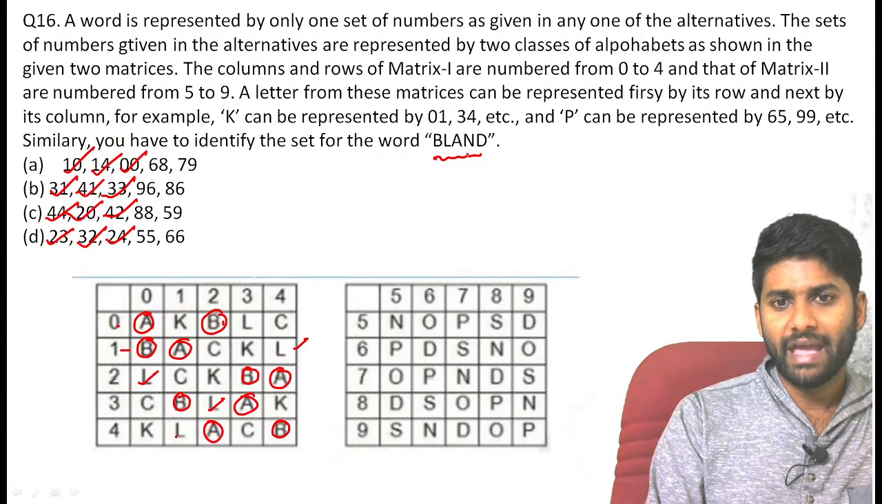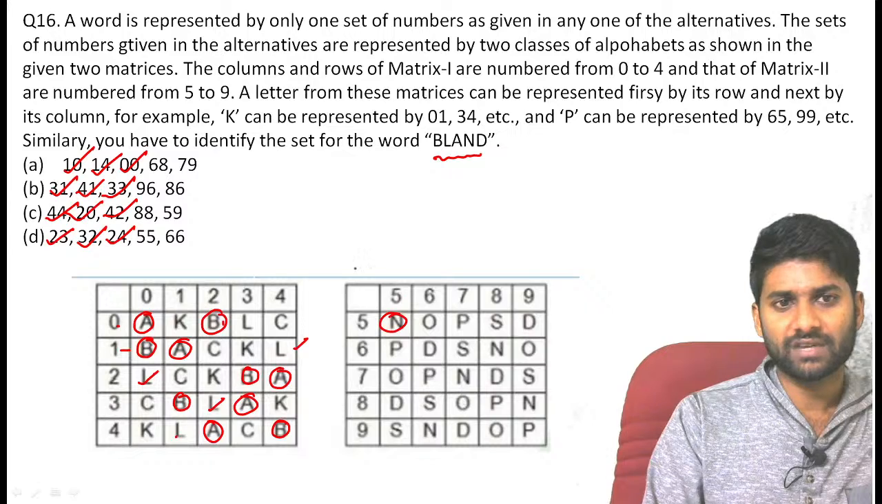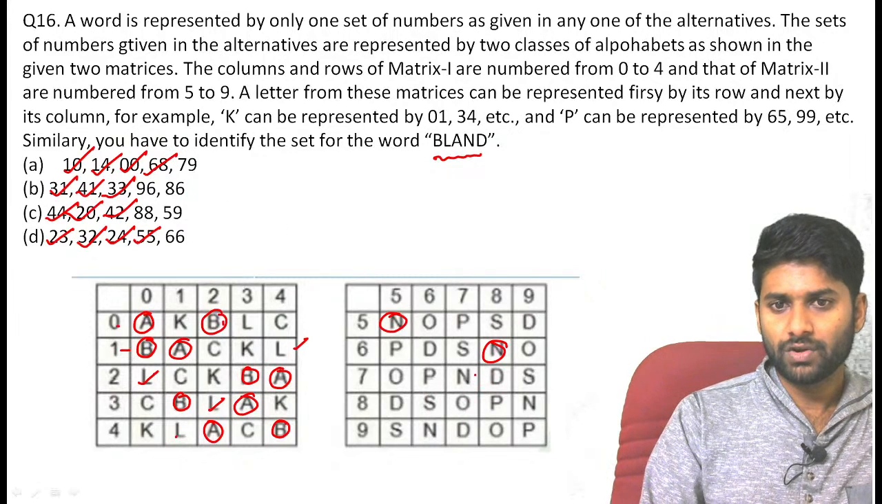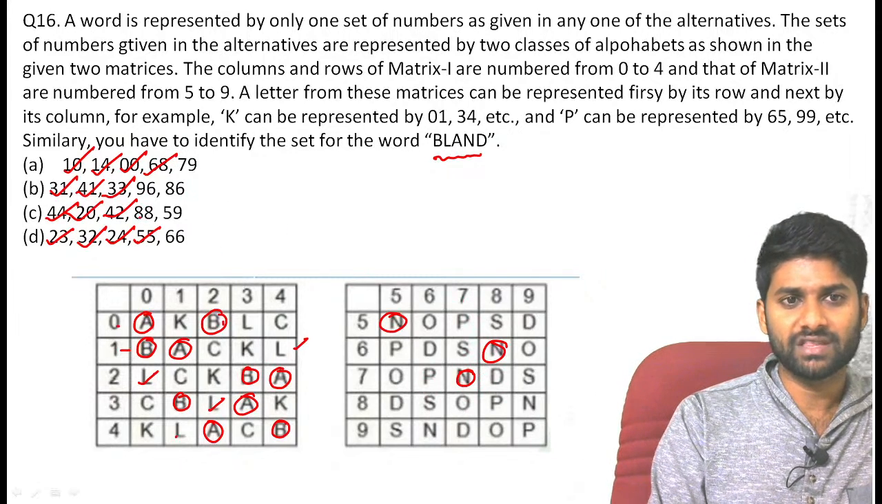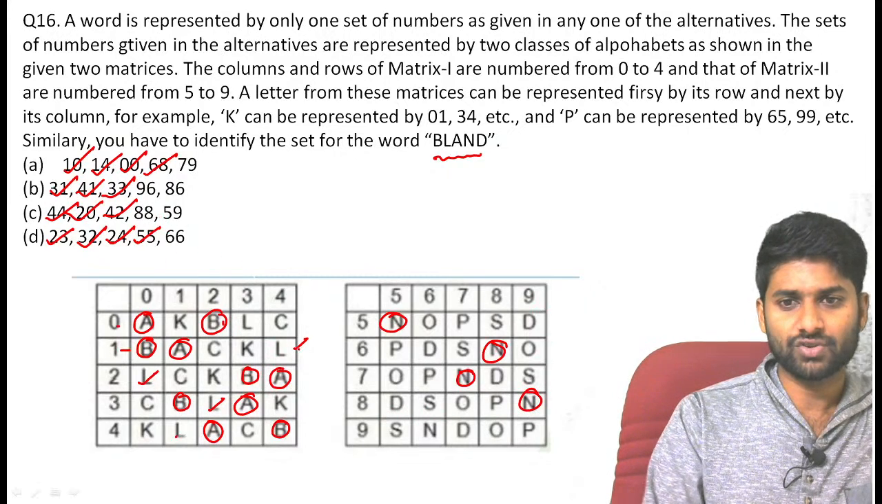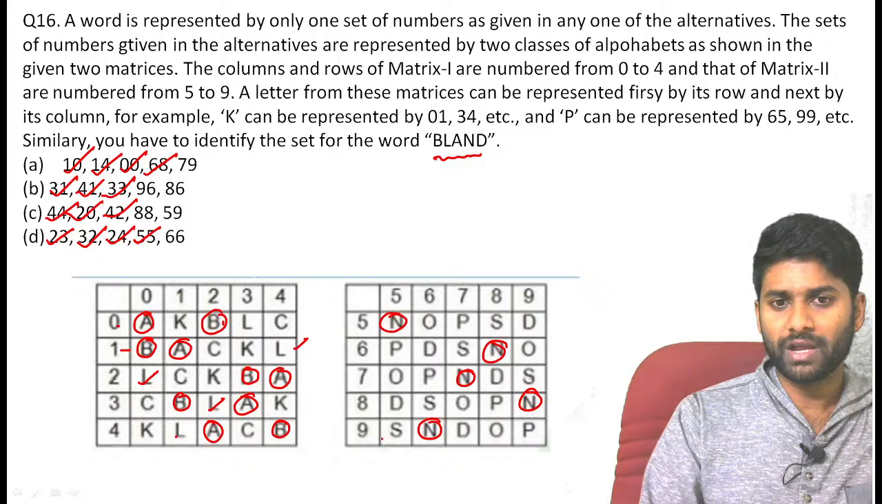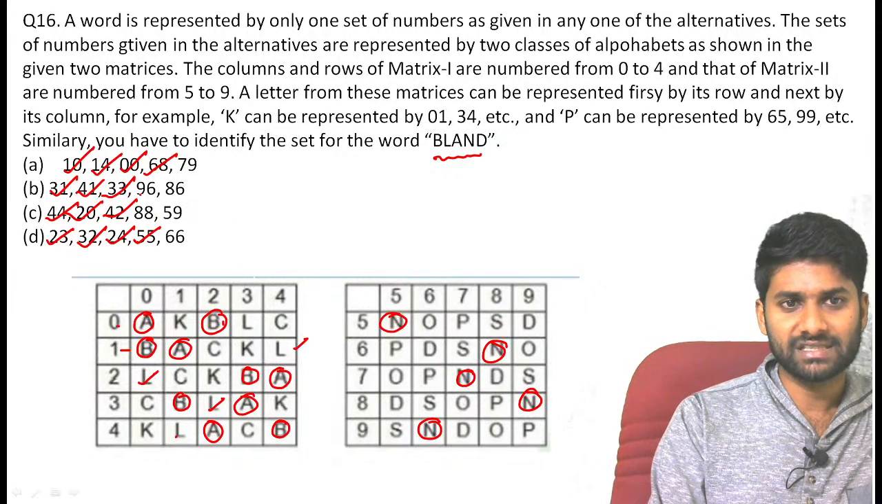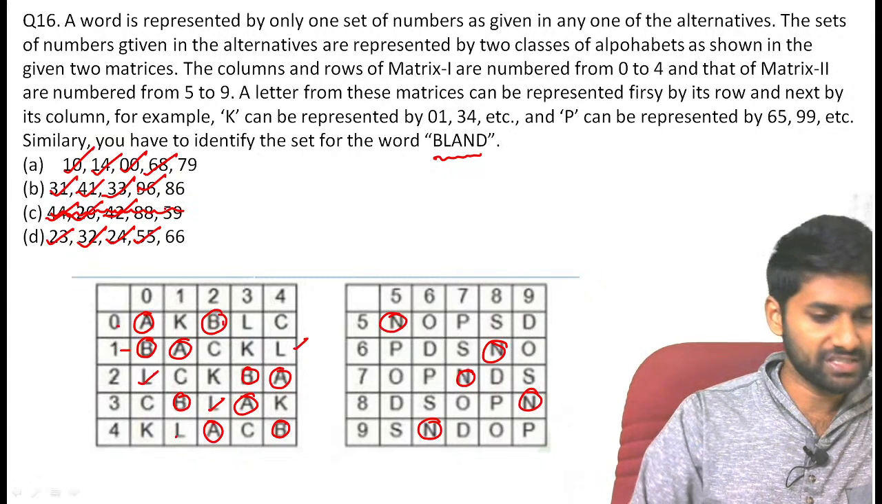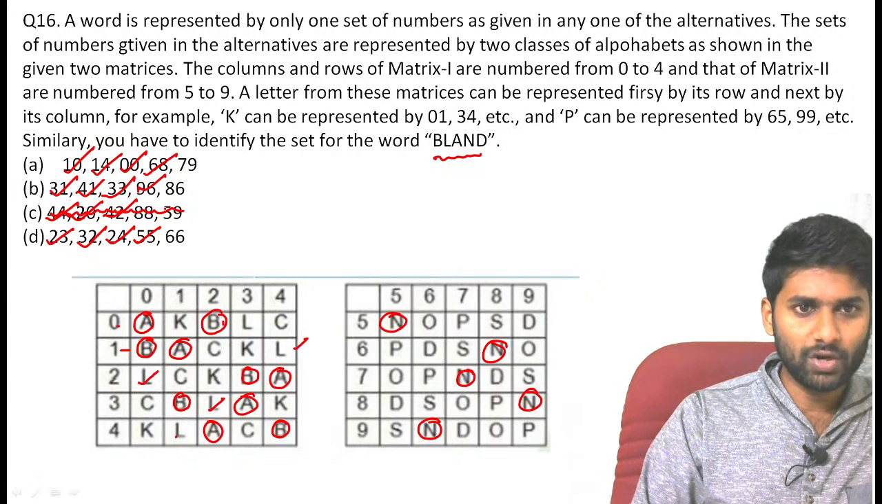Go through the next one, N. Here the first N is represented as 55. Yes, we have 55. Next N is represented as 68. Yes, we have 68. One more N is 77. There is no 77. One more N is 89. There is no 89. One more N is represented as 96. Now, based on that letter, you can eliminate option C.